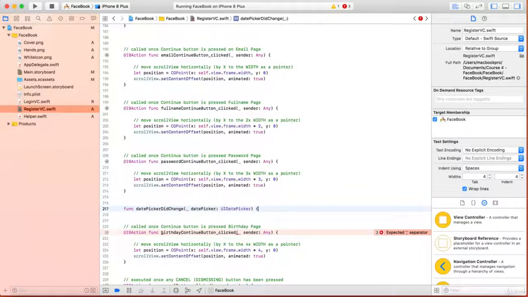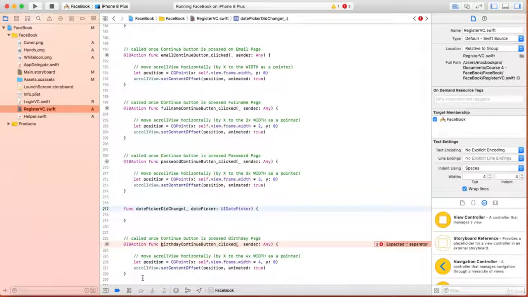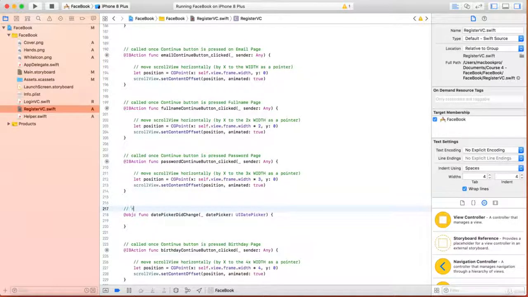Okay, and here open curly brackets. For this function which we want to access, I'll put @objc here. This function will be executed whenever any date is selected.